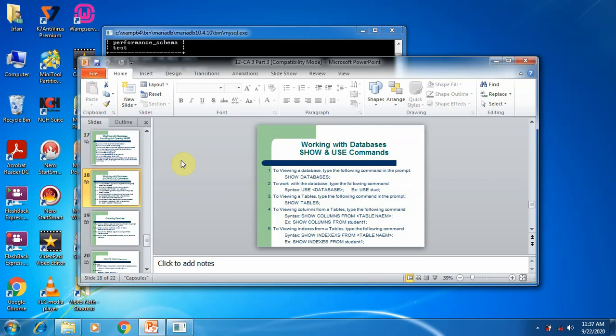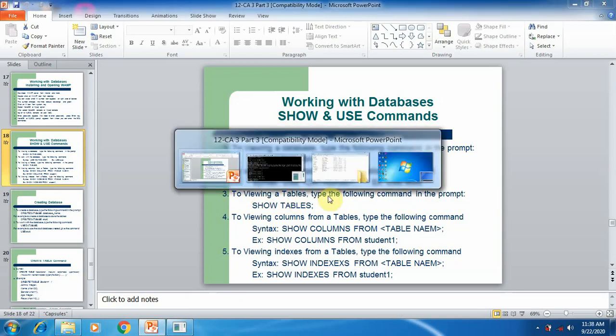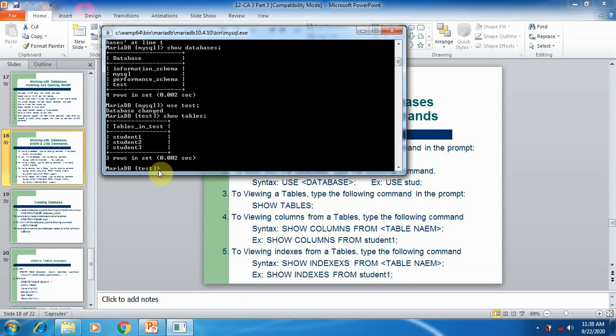Now we are going to see the next command, show tables. This command is used to view the tables created in any database. For example, now we are using the test database. Here the show tables command is used to display the tables created in the test database. Now you can see Tables_in_test. It means test is the name of the database. There are 3 tables in this database: number 1 student1, number 2 student2, number 3 student3, which were already created by me.